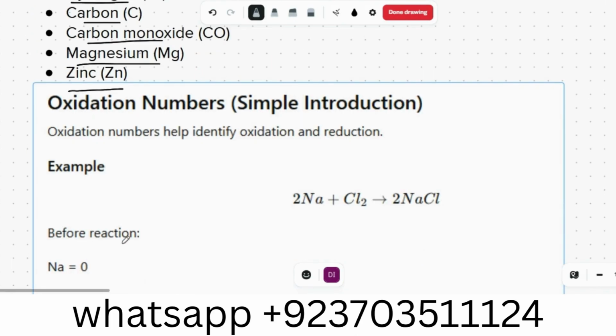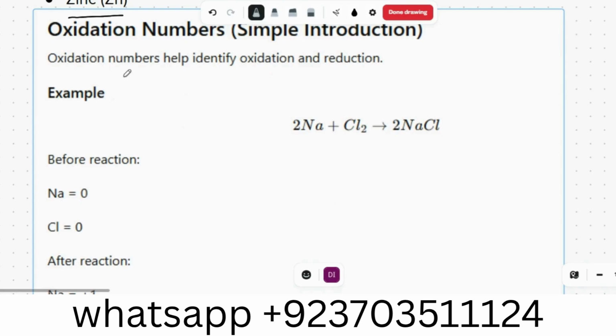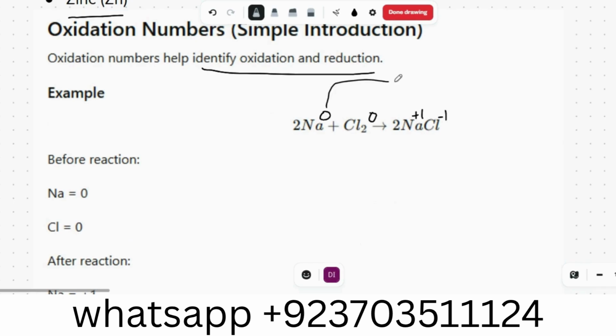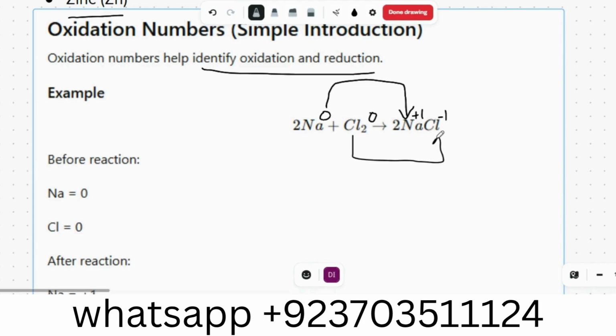Okay, oxidation number. Oxidation number helps to identify oxidation and reduction. For example, here Na is 0, chlorine is 0. After the reaction, Na is plus 1, whereas chlorine is minus 1. So that is oxidation, because Na is losing an electron, while chlorine will gain an electron. I will only write OXI for oxidation and RED for reduction.